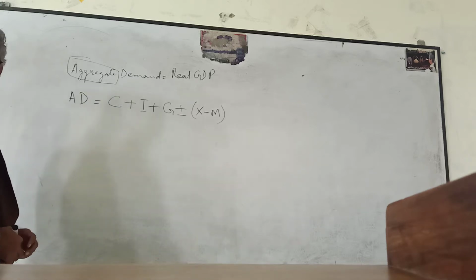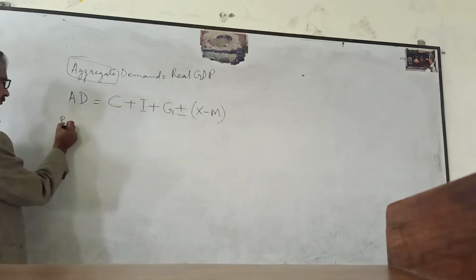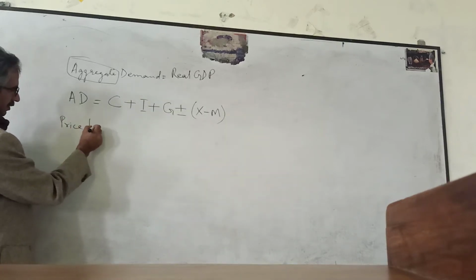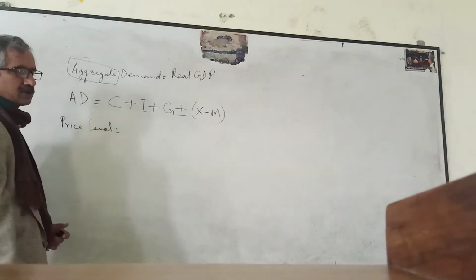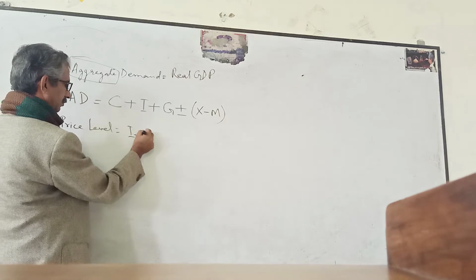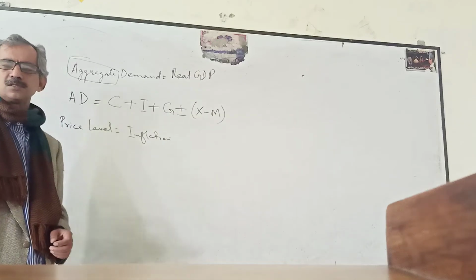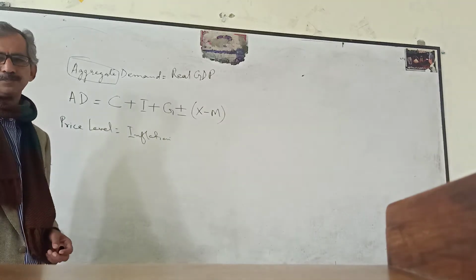Here, when we use the term price level, it means we are talking about inflation, the price level in the country.